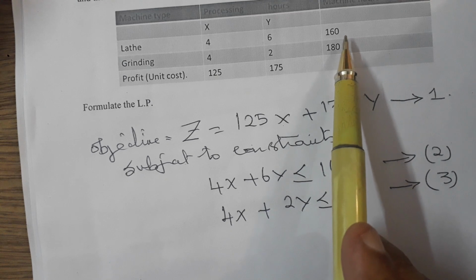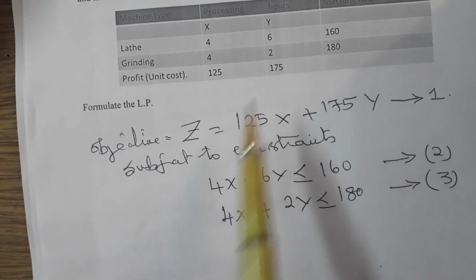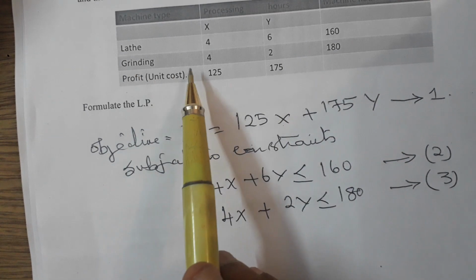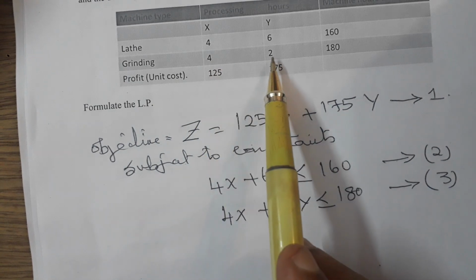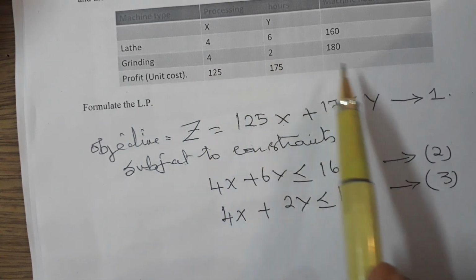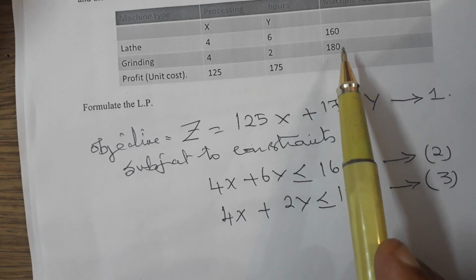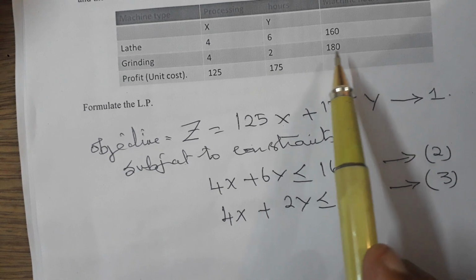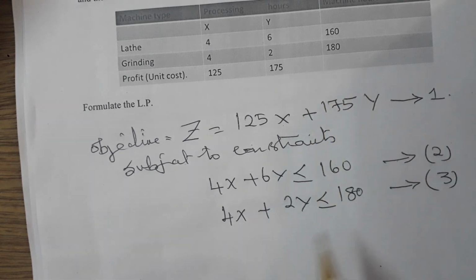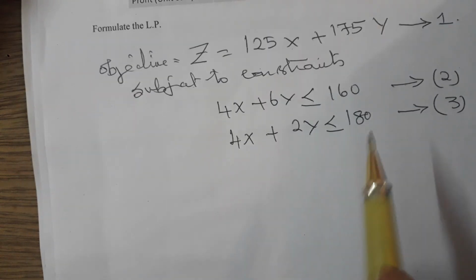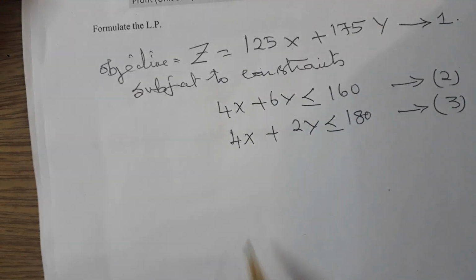You can produce only 160 and below. Same thing here, grinding 4 of x and 2 of y, you cannot produce more than 180. It can be 180 at the maximum or less than 180. They are subject to constraints 4x plus 6y less than or equal to 160, equation 2, and 4x plus 2y less than or equal to 180, equation 3.